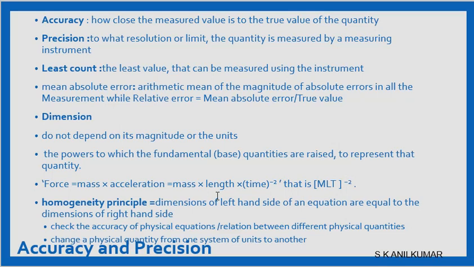So why are we able to write like this? We are able to write like this because of the homogeneity principle. What is the homogeneity principle? The dimension on the left hand side and the dimension on the right hand side will be the same. Dimension is the power to which the fundamental base quantities are raised to represent that quantity. Dimension does not depend on magnitude or units. Where is dimension used? Dimension is normally used to check the accuracy of whatever we have calculated in an equation. Dimension is also used to convert from one system to another, CGS to MKS types.